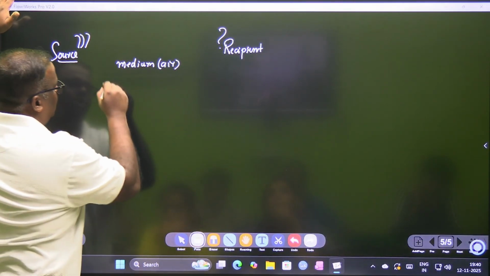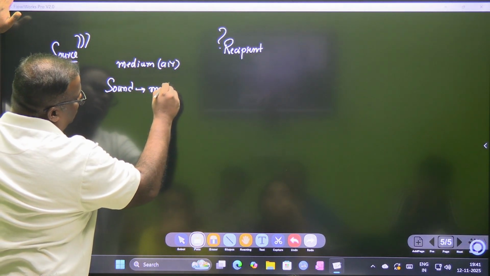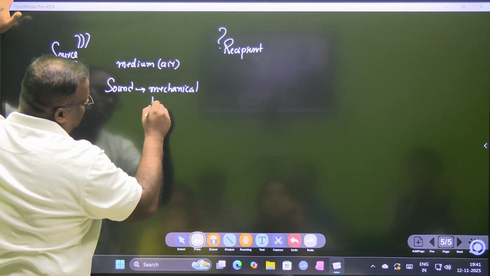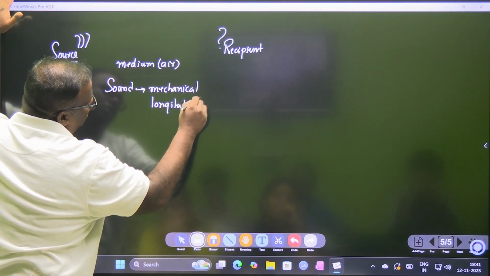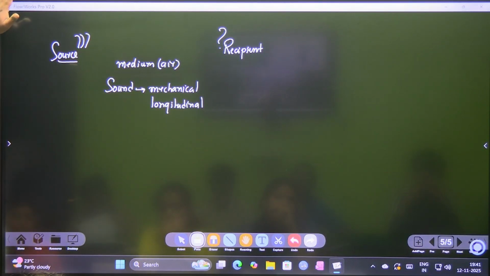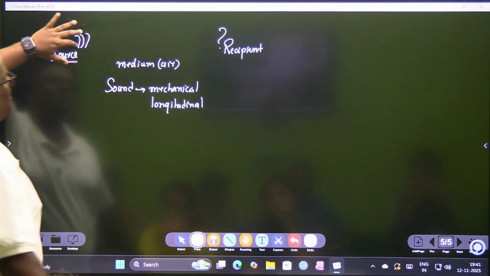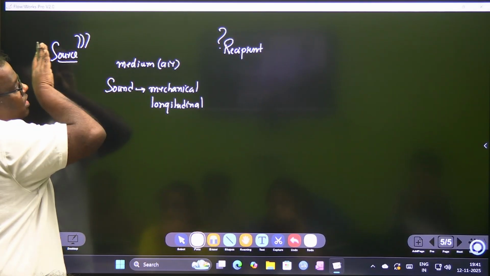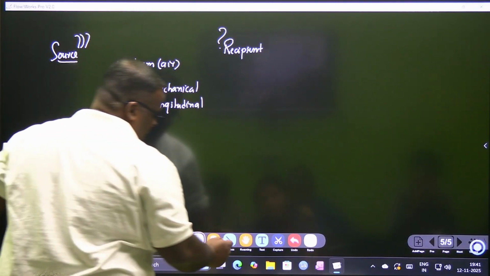So far we have understood what is sound. Sound is a mechanical wave. Why? Because sound needs a medium, and sound is a longitudinal wave. Why longitudinal wave? Because the particles of air vibrate to and fro along the direction of propagation. अब क्या होता है? जैसे मैं यहाँ पे बोलता hello, so immediately as a person speaks, he compresses the air in front of him. See, to show it in drawing, थोड़ा ऐसे दिखाते हैं आपको.